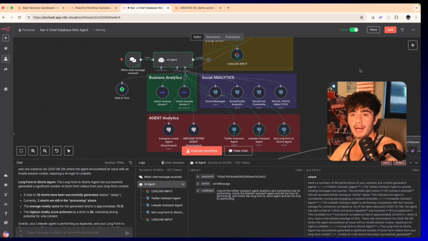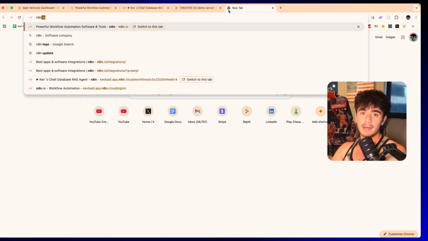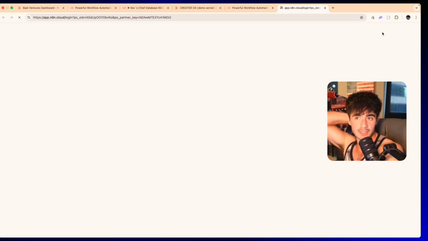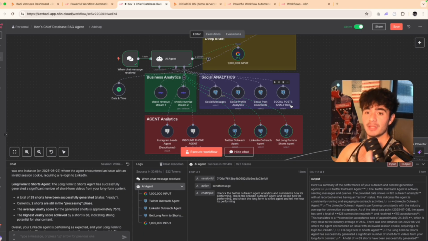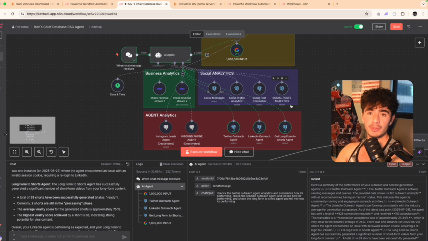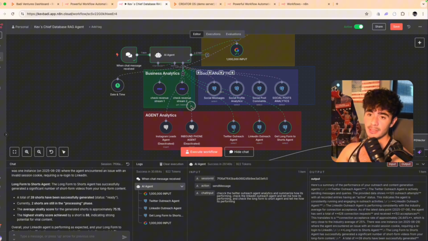Now we're actually just going to build it completely from scratch. I'm going to open up an N8N instance, and we're going to get started as if I'm a beginner at building my own CHEIF database agent again. Everything that you're seeing on the screen here is a tutorial that you can use end to end. The social analytics tables here are just part of our social media app build. That video is going to be linked down below, and the entire code base for that app is also included in the Academy. So all you have to do is just clone that app and you're good to go.